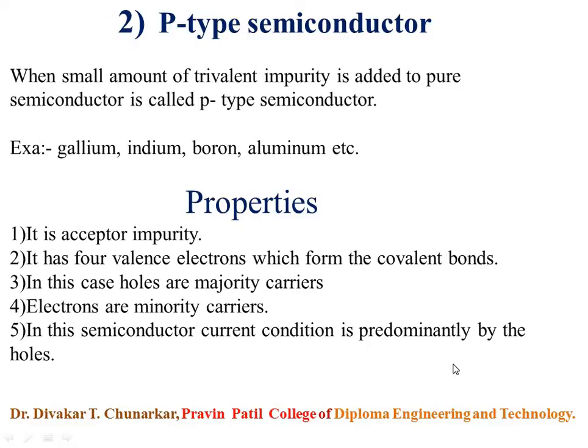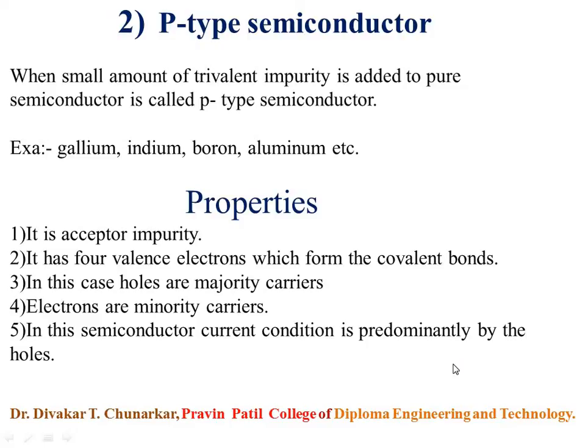Then p-type semiconductor. In case of n-type semiconductor, a small amount of pentavalent impurity is added to the pure semiconductor. In case of p-type semiconductor, when a small amount of trivalent impurity, keep in your mind, trivalent impurity, is added to a pure semiconductor, it is called a p-type semiconductor. For example, gallium, indium, boron, aluminum, and so on. So what is the definition of p-type semiconductor? The small amount of trivalent impurity added in the pure semiconductor is called p-type semiconductor. For example, indium, boron, gallium, aluminum, and so on.